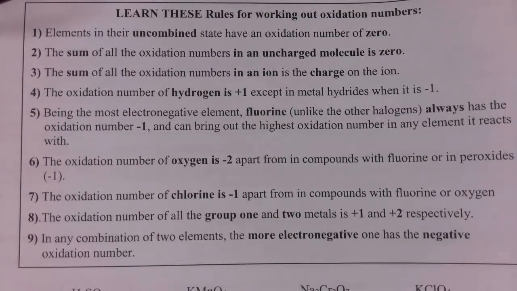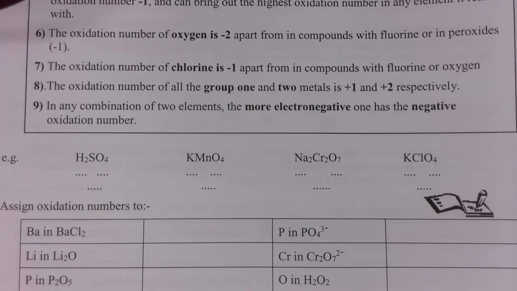Chlorine, again, is -1 in compounds, with the exception of fluorine or oxygen compounds, because fluorine and oxygen are again more electronegative than chlorine and can bring out the higher oxidation numbers. But do remember, especially with covalently bonded compounds, that these are just the charge the species would have if the bonding was 100% ionic. In many respects, it's not real, it's just a way of us keeping track of where the electrons are. So I'm going to do a few examples for you, and then I'm going to get you to do the table at the bottom of page 4.